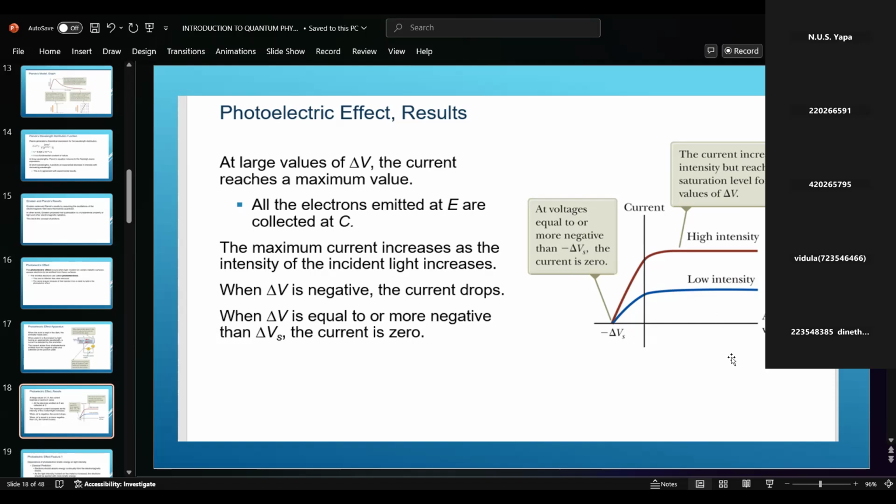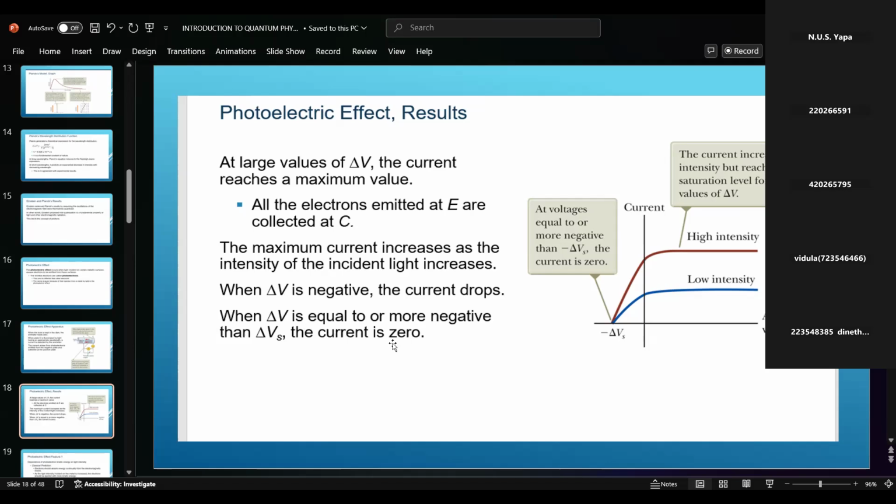On this side the current is zero, so what happens? The voltage is at a negative value, and at that point the current is zero, right? At a large value of delta V, the current reaches its maximum value, where all the electrons emitted at E are collected at C. The maximum current increases as the intensity of the incident light increases. When delta V is negative, the current drops. These are the experimental results.